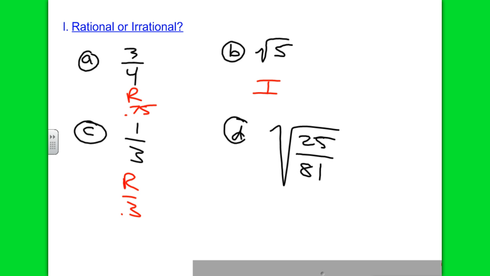Okay, who feels so strongly about your answer that you can convince us all? Rhett, what do you think it is? Rational because the square root of 25 is 5, the square root of 81 is 9, so 5/9. Is that not rational? Is this rational? Yes, this is rational. Very good. So just because you see a square root, does it mean for sure that that expression is irrational? No. These are perfect square numbers, right?